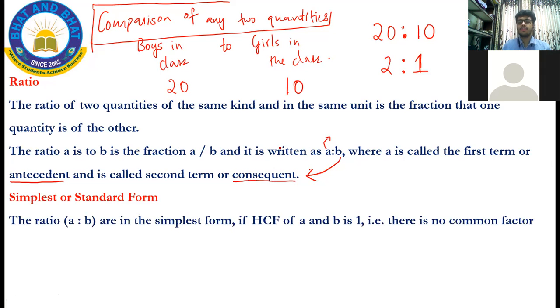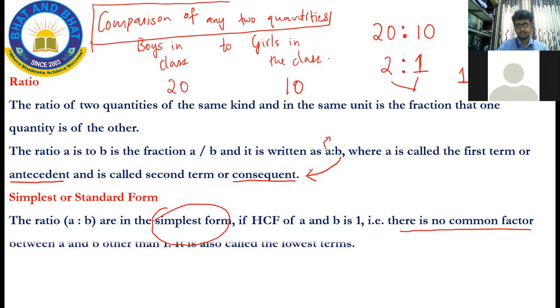So how do you know if a ratio is in the simplest form? Similarly, how do you know a fraction is in the simplest form? 2 by 1 is in the simplest form because the HCF of 2 and 1 is 1. I cannot divide it. There are no other common factors for me to cancel. So when there is no common factor, then the ratio is in the simplest form, or the lowest term. Always write the ratio in the simplest or lowest form.